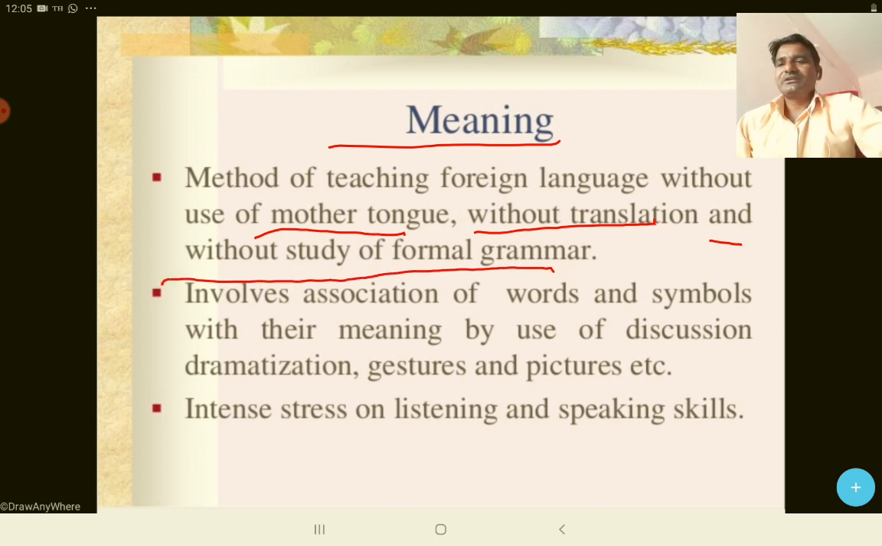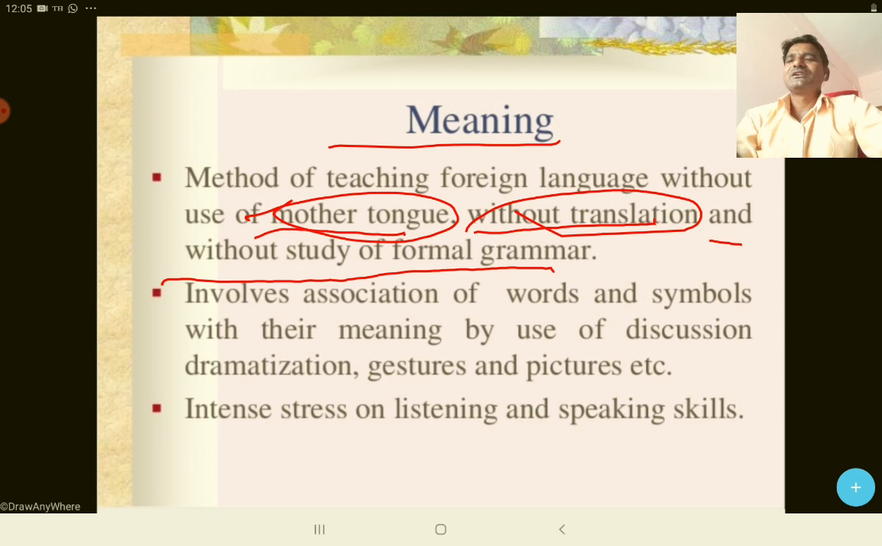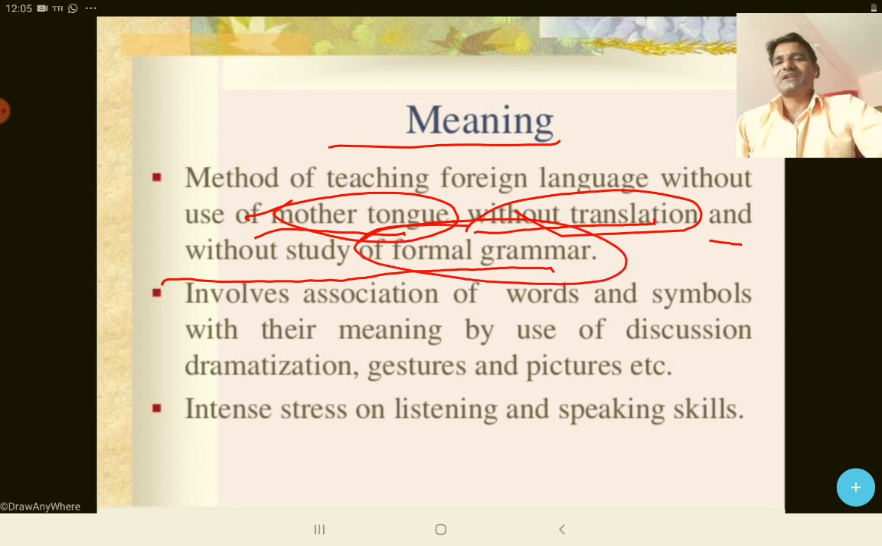Friends, in the grammar cum translation method, we have learned that we translate the sentence from Hindi to English or vice versa by following the rules of grammar. But here in the direct method of teaching language, we are not using the mother tongue at all, and neither are we using translation. Therefore, we are not using the formal way of learning grammar.